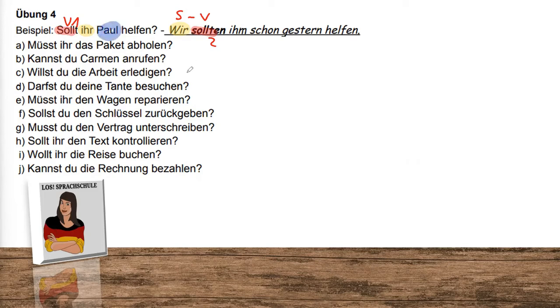In this case, it's Paul, and we change it into Dativ. Of course, you could also say, wir sollten Paul schon gestern helfen. But for further practice, to express again a sentence with a dative object and a personal pronoun in dative, you should try to substitute it. And our actual verb is in the last position in infinitive.